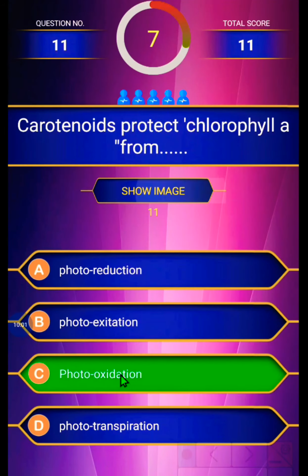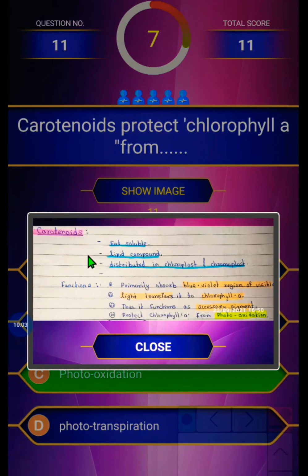Let's see the extra information. Carotenoids are fat-soluble lipid compounds. They are distributed in chloroplasts and chromoplasts. The functions are: they primarily absorb the blue-violet region of the visible spectrum, and transfer light to chlorophyll A. Thus, they function as accessory pigments. They protect chlorophyll A from photooxidation.